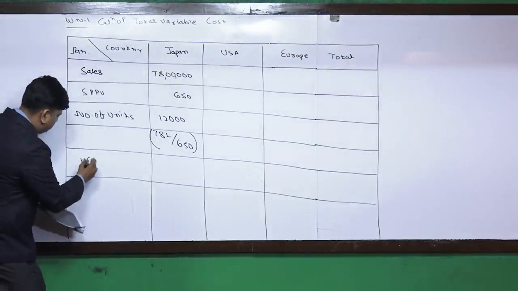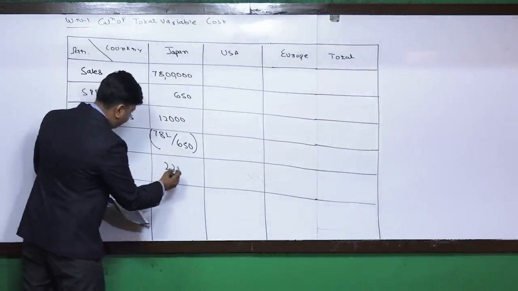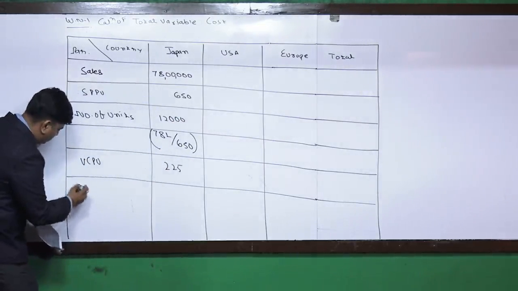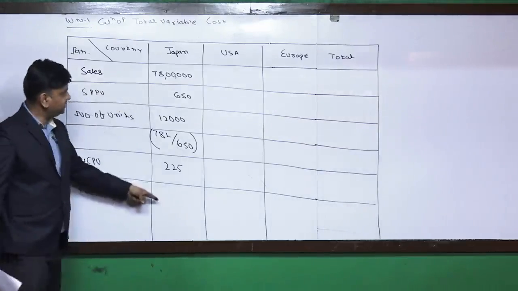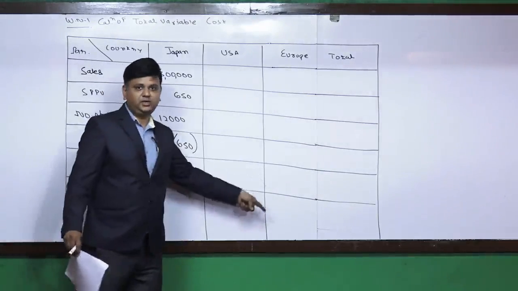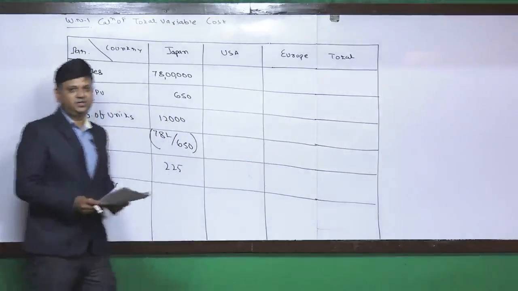Variable cost per unit is 225. That is the way total variable cost will be calculated. For the first one, for the second one, for the third one, and then the total will be calculated.